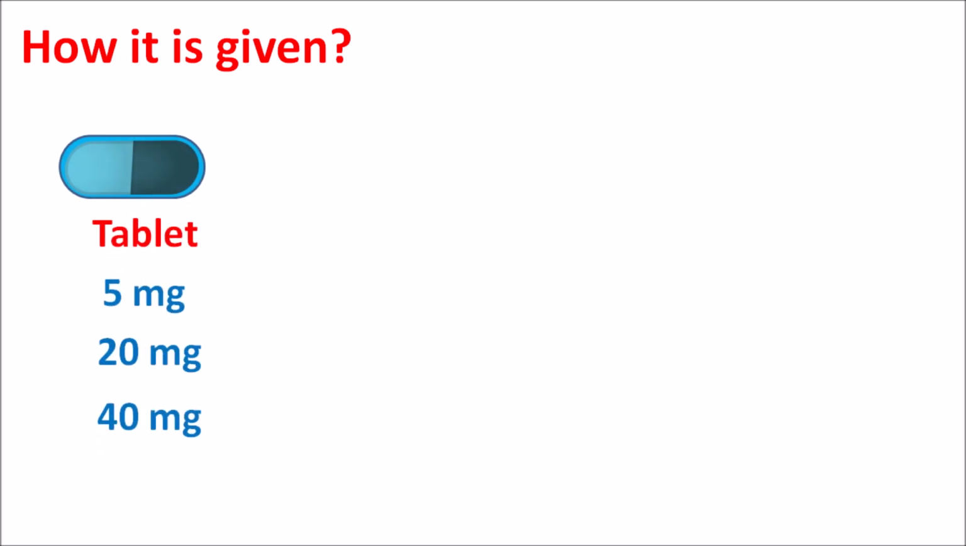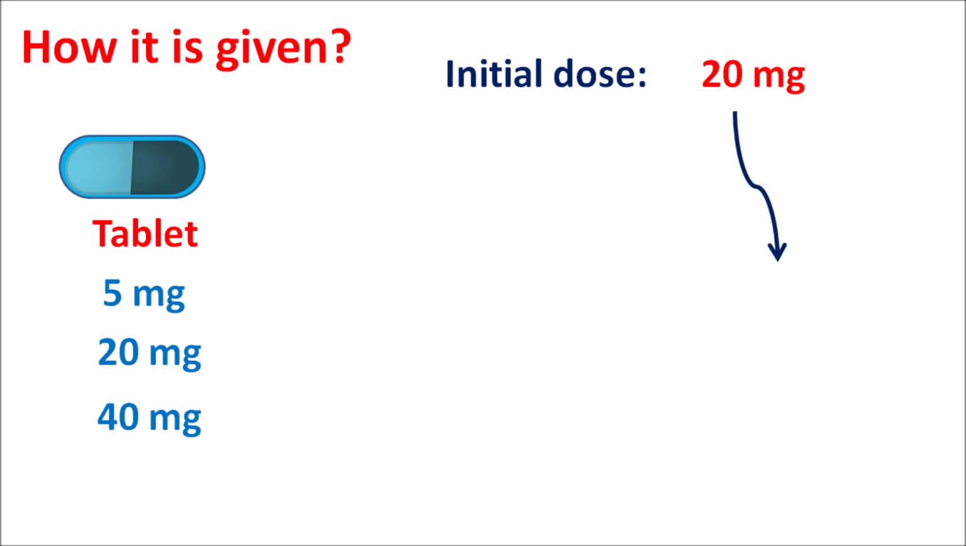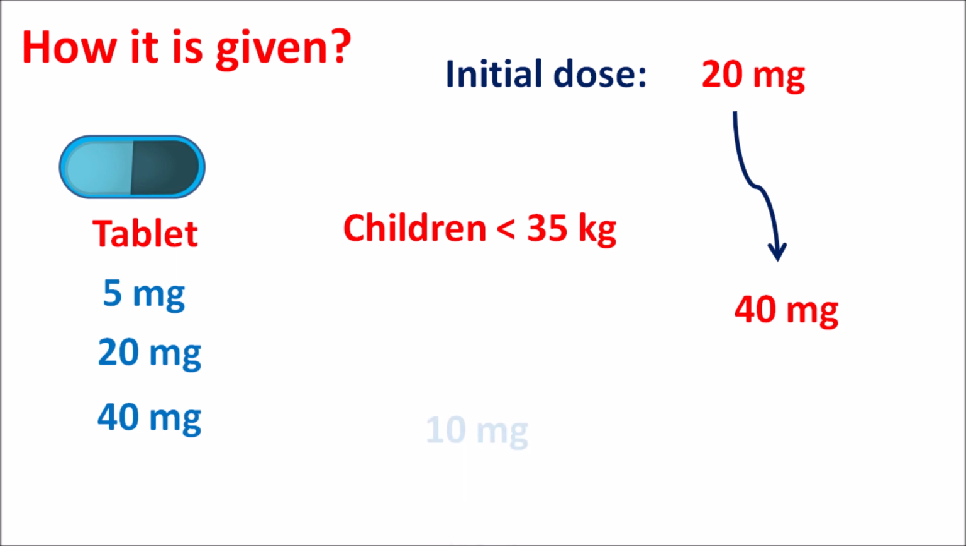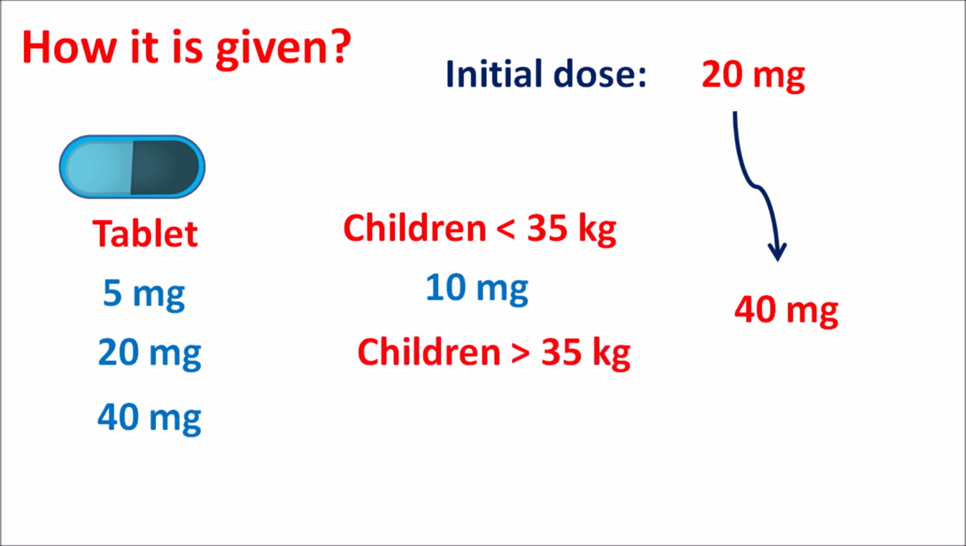How is it given? This drug is available as a tablet at different strengths such as 5 mg, 20 mg and 40 mg. The initial dose is started at 20 mg per day, given once daily. The dose can also be increased up to 40 mg based on the efficacy of the treatment after 2 weeks. In children with body weight less than 35 kg, this drug is given at a dose of 10 mg once daily. But in children with weight greater than 35 kg, it can be given at an initial dose of 20 mg given once daily. So that's all about this ARB Olmesartan.